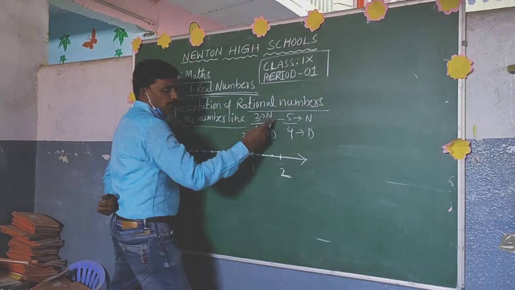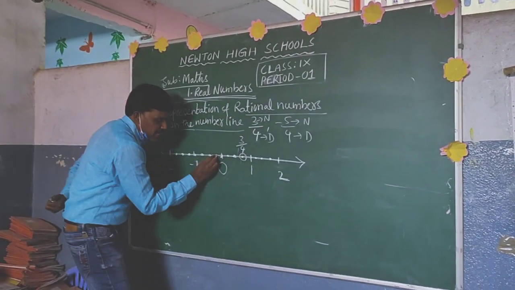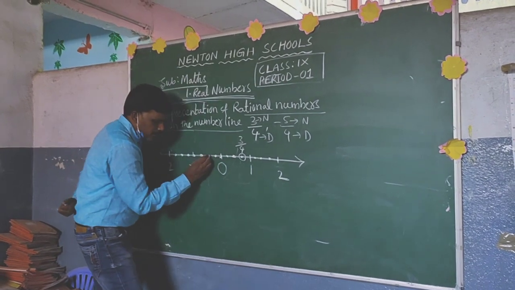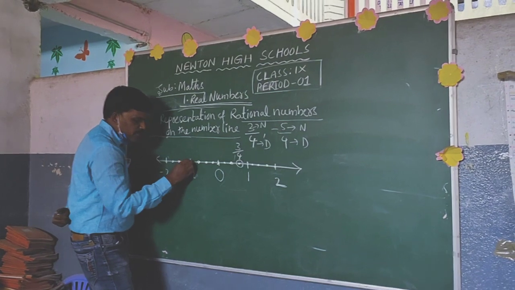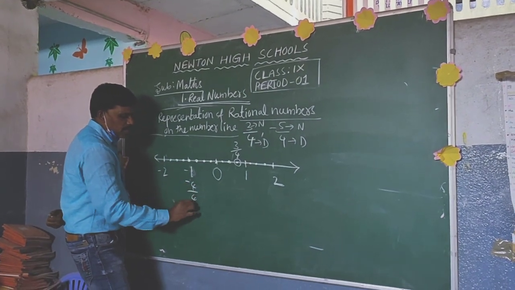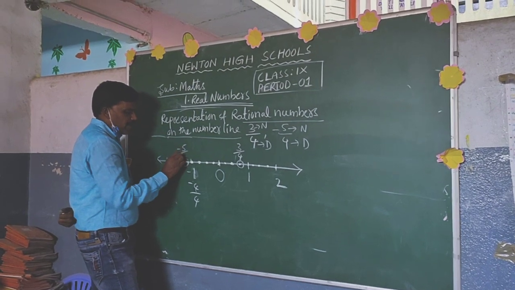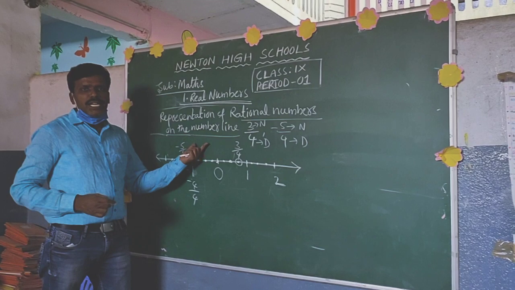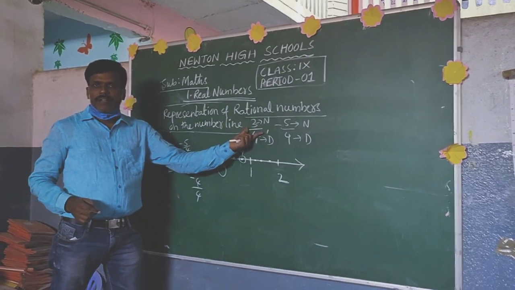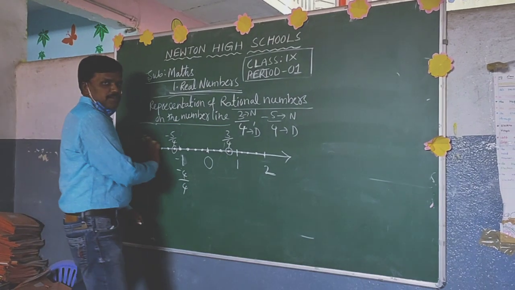Now minus 5 by 4. It is negative, so we have to move from 0 to the left side. This one will represent minus 1 by 4, minus 2 by 4, minus 3 by 4, minus 4 by 4, which is nothing but minus 1. This is called minus 5 by 4. Like this, we have to represent the rational numbers on the number line. Okay children? Understood?